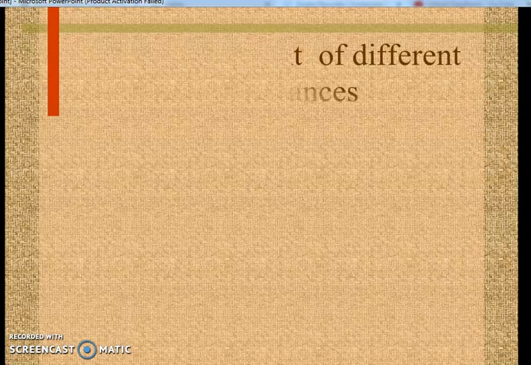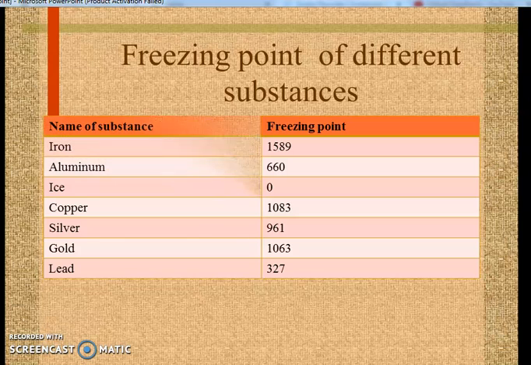In the slide you can see the freezing points of different substances are shown. And if you compare it with the melting point, it will be the same. Like the melting point of iron was 1589. So it means if we convert the liquid iron into the solid iron, it will also be 1589. The same will be the case with aluminium. Aluminium has a melting point of 660. So if we change the liquid aluminium into solid, it will also convert into the solid at 660.